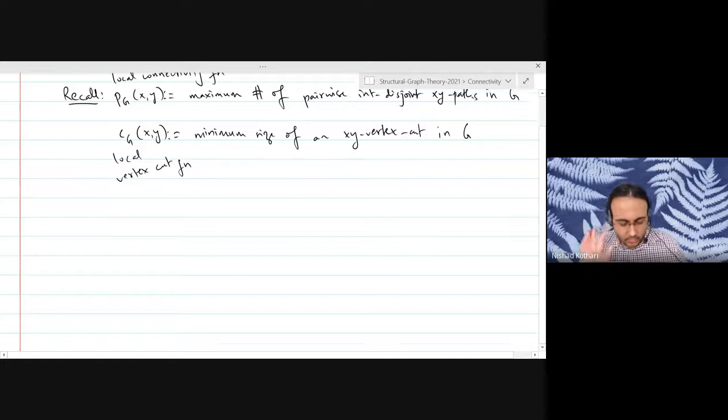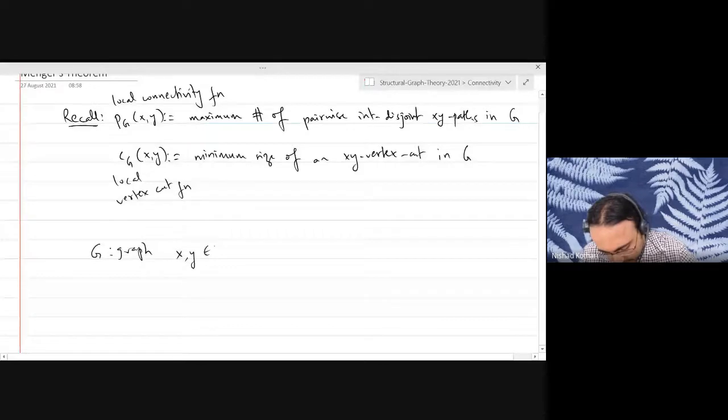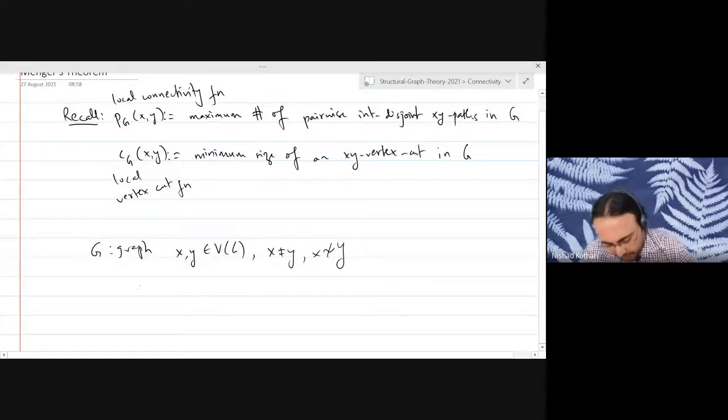One of the questions I asked you at the end of yesterday's lecture is: is there an easy relationship between these two quantities? If you take a graph G and you take two vertices that are distinct and non-adjacent, then what can you say about these two quantities? I want some easy result, easy relationship between these two.